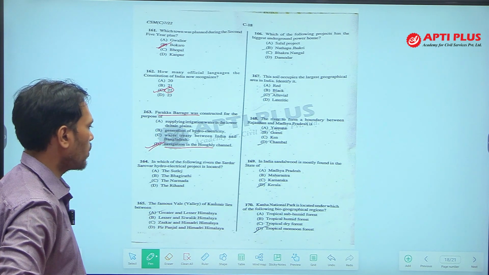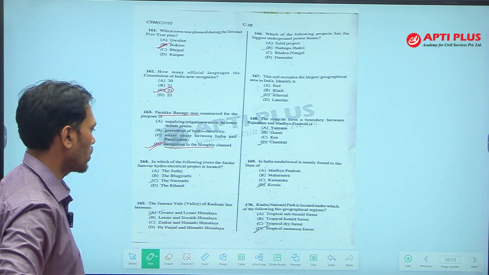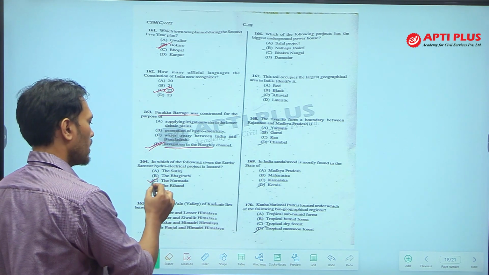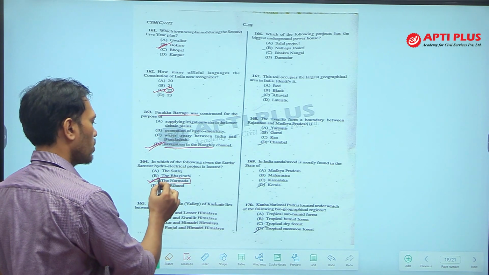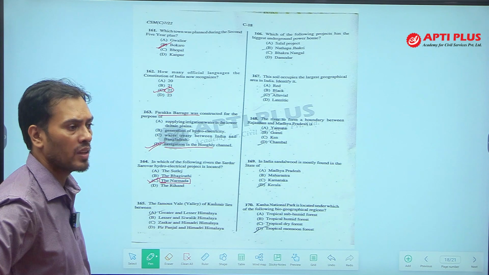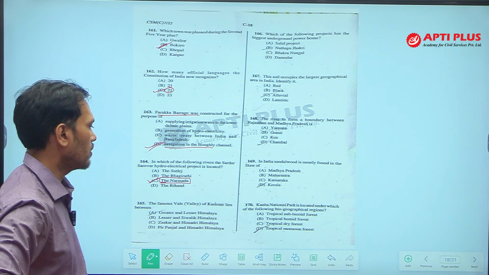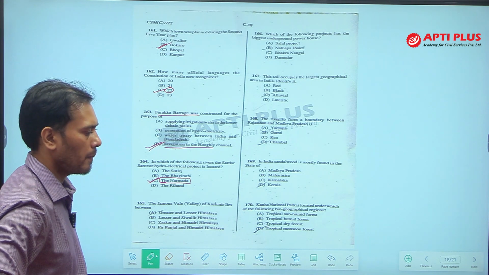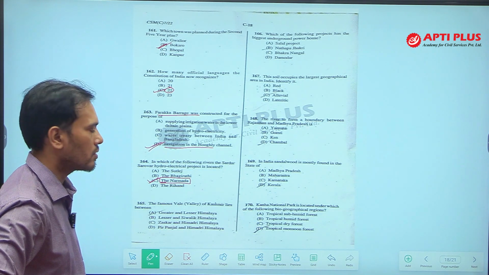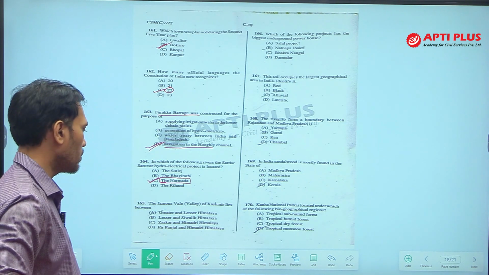164. In which of the following rivers is the Sardar Sarovar hydroelectric project located? Again, it is a very common question. On the Narmada river, the Sardar Sarovar dam is located, and on this river the Narmada Bachao movement was formed. The Narmada Bachao movement happened in 1985. The leader was Medha Patkar. So, the answer of 164 is Narmada.